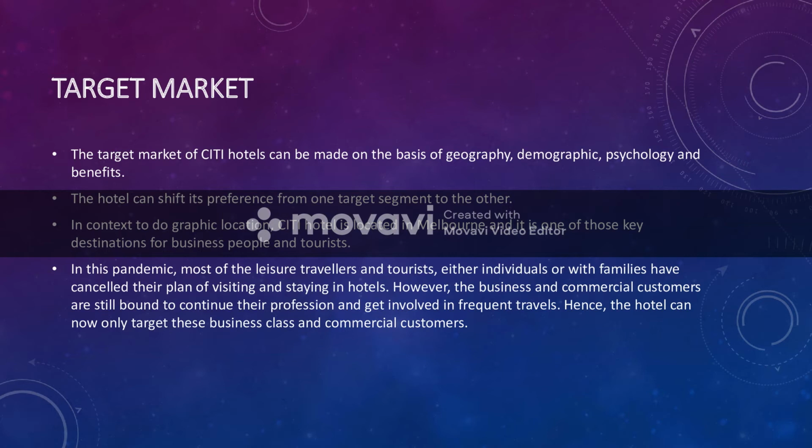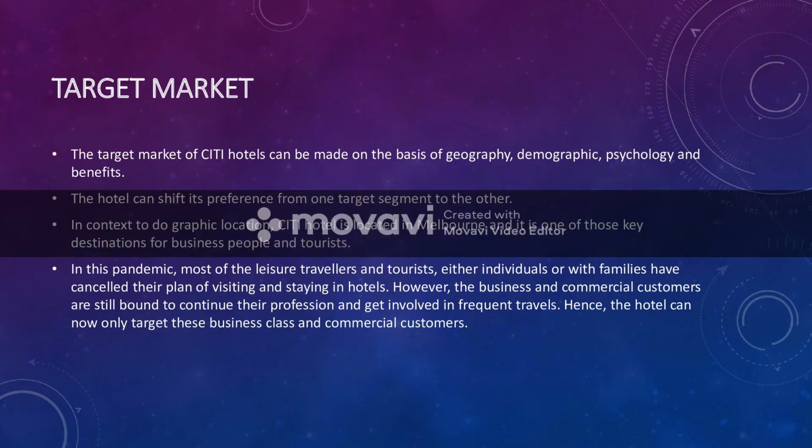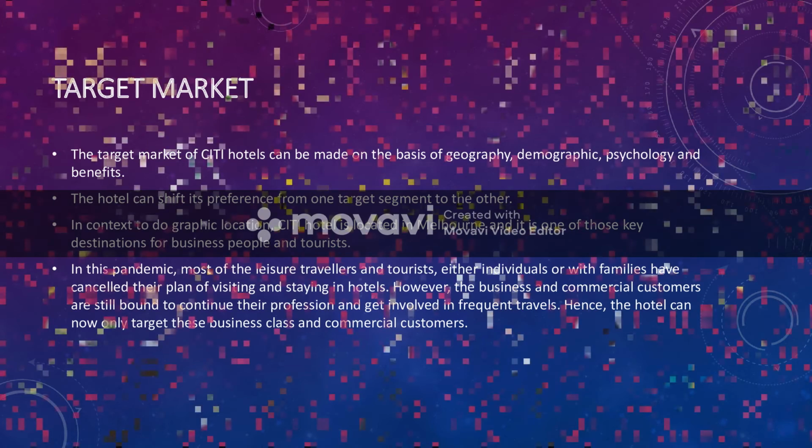In this pandemic, most of the travelers and tourists, either individual or with family, have cancelled their plans of visiting and staying in hotels. However, business and commercial customers are still bound to continue their profession and get involved in frequent travel. Hence, the hotel has now only targeted these business class and commercial customers.